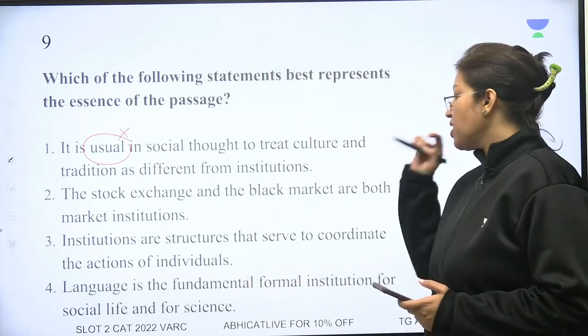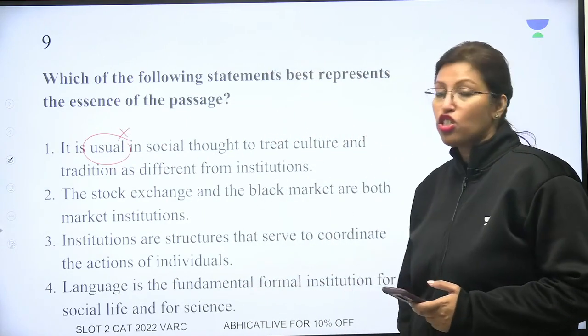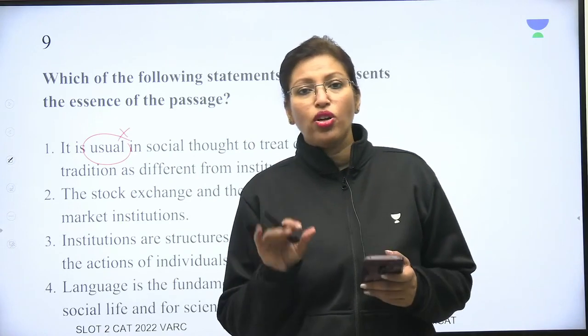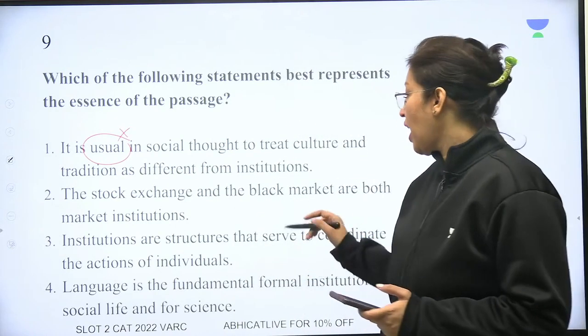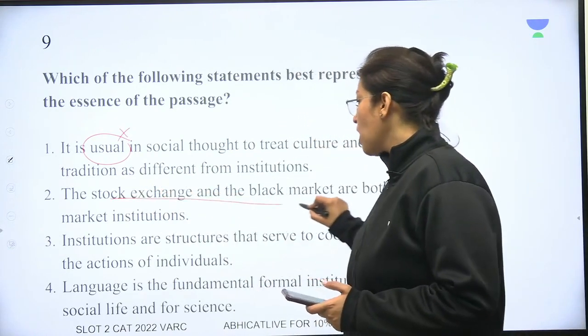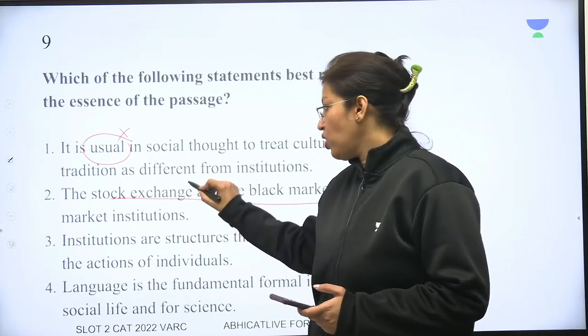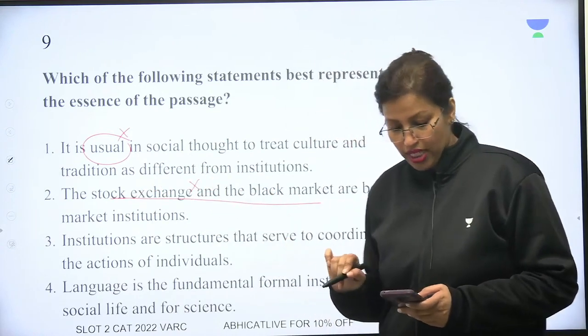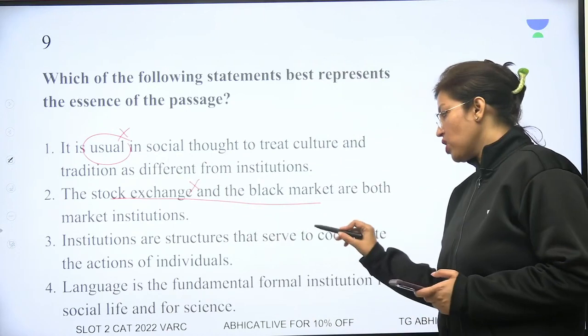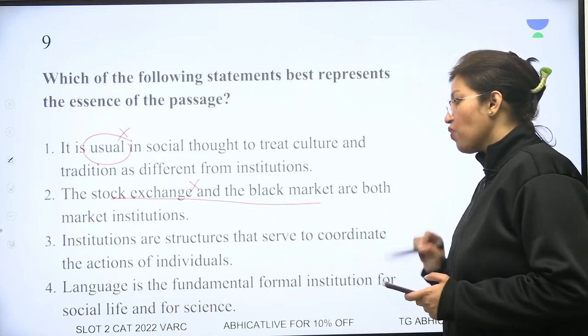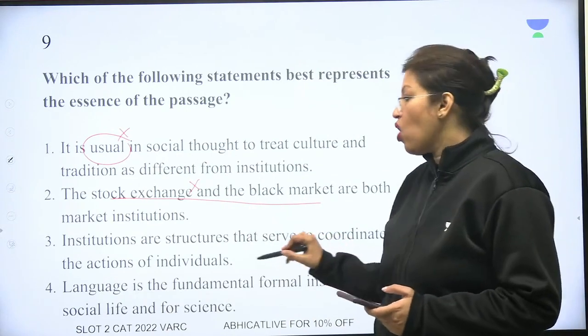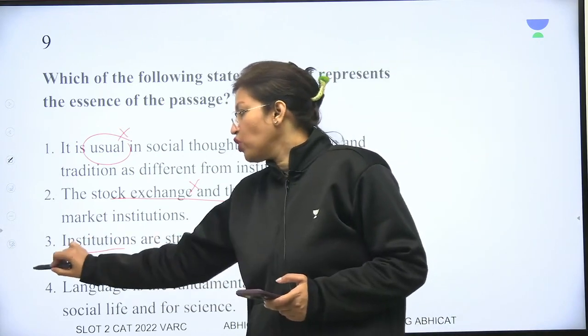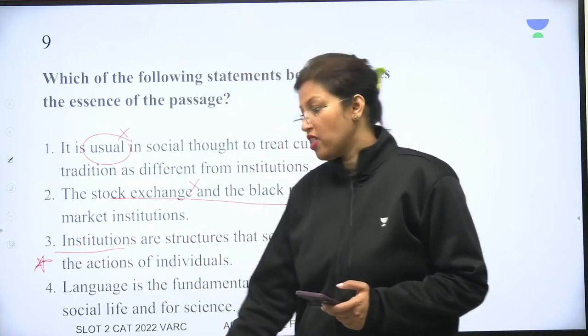The stock exchange and the black market are both market institutions. Well, the passage was not really about the stock market and the black market. It was about institutions. So again, this is not relevant to us. Institutions are structures that serve to coordinate the actions of individuals. Yes, we were talking of institutions, and therefore this could possibly be a correct answer.